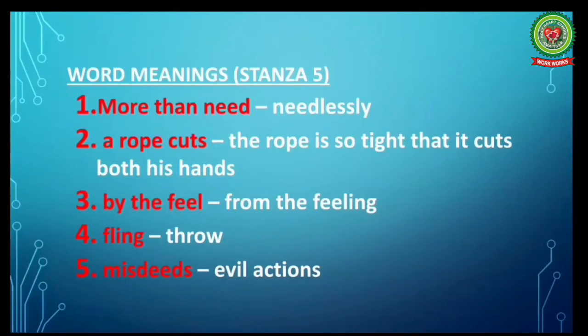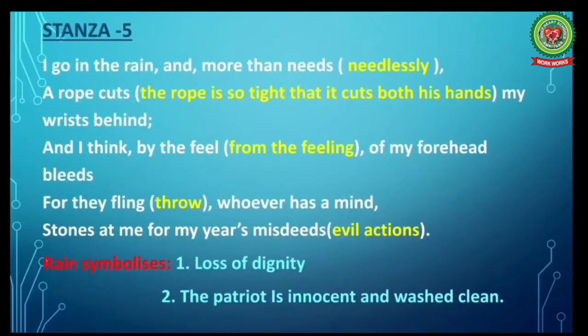Now, note down the meanings of difficult words of stanza 5. First, more than need means needlessly. A rope cuts, which means the rope is so tight that it cuts both his hands. By the feel, from the feeling. Fling, which means throw. Misdeeds, evil actions. And read stanza 5. I go in the rain and more than needs.